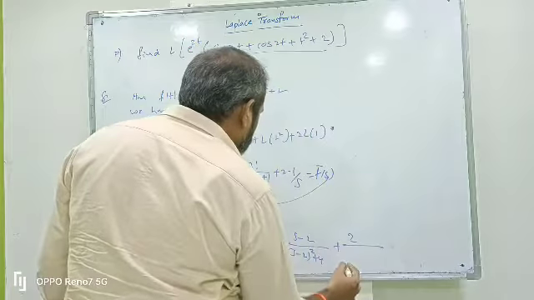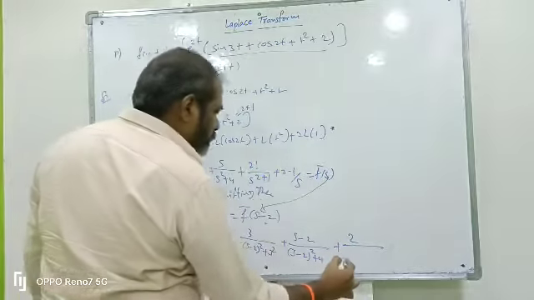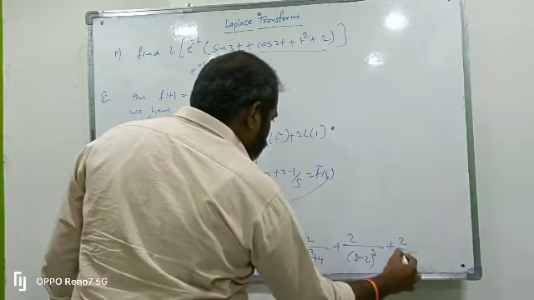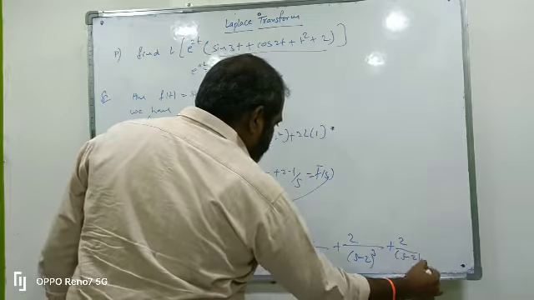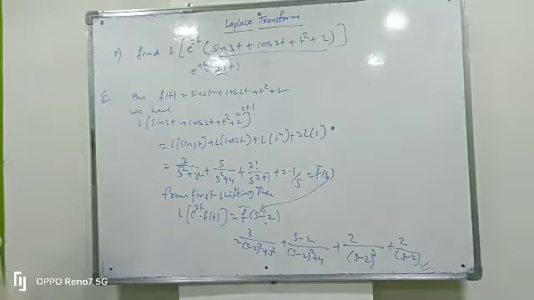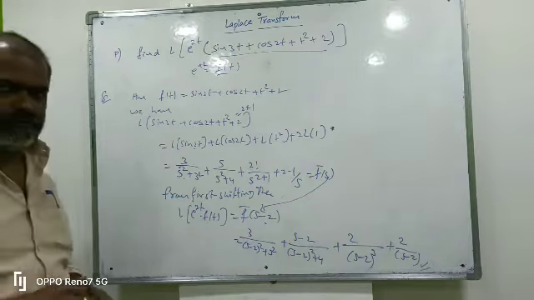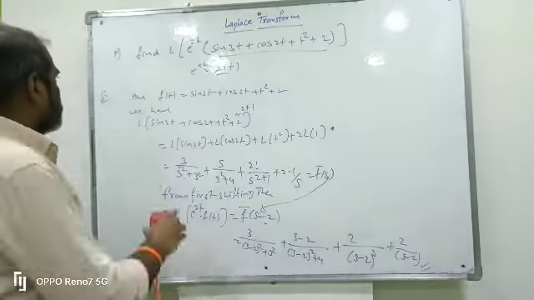2 factorial means 2 by s minus 2 whole power 2 plus 1 is 3, plus 2 into 1 by s means 2 by s minus 2. This is the answer for the given question, L of e power 2t into sin 3t plus cos 2t plus t square plus 2. Next we do another problem.